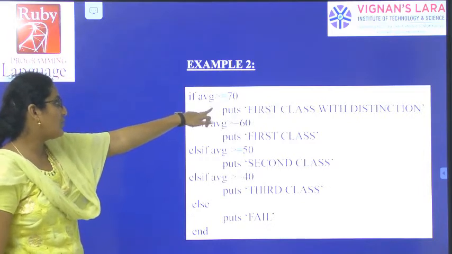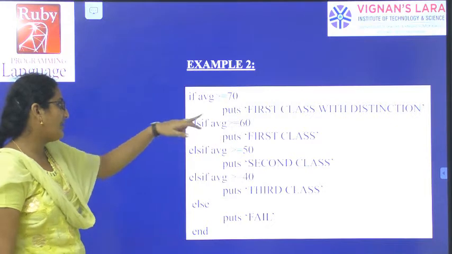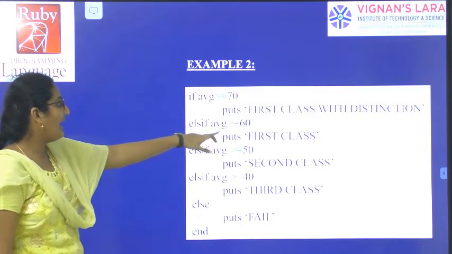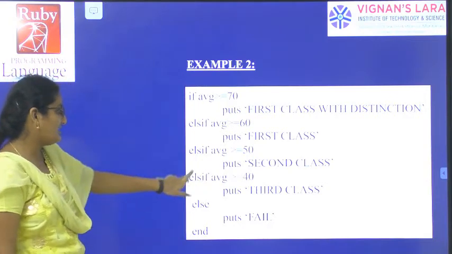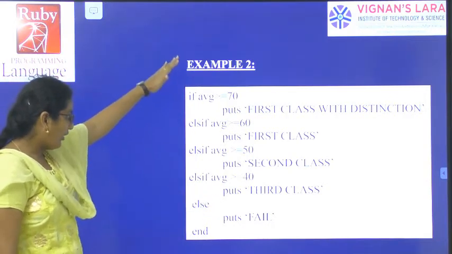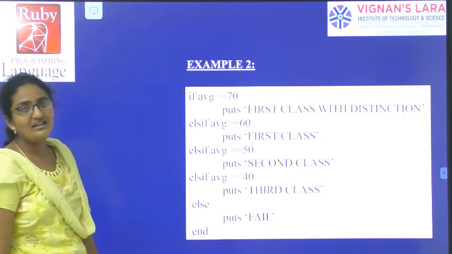The if else or else if ladder is the same in any programming language. If some condition is true, one set of block will be executed. If another condition is true, another set of block will be executed. If other conditions are true, other sets will be executed. If not all these, then the else condition will execute.